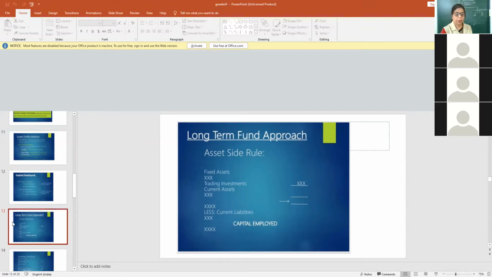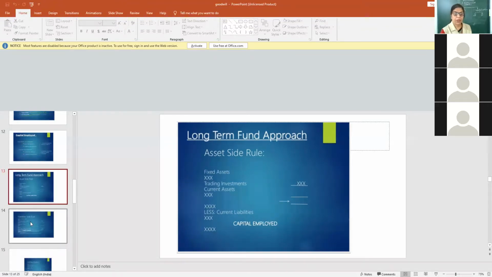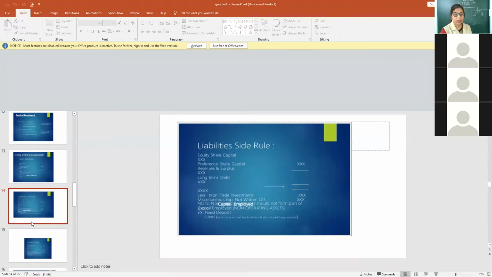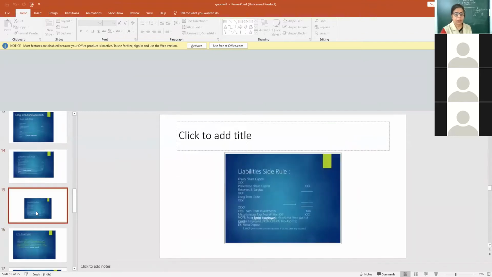Then the amount will be capital employed. On the liability side: equity share capital plus preference share capital plus reserves and surplus and long-term debt. The balancing figure is capital employed.